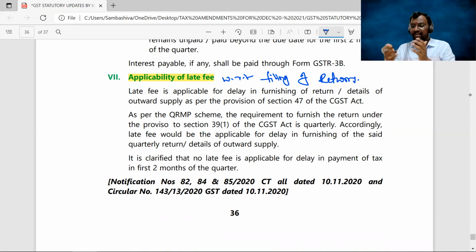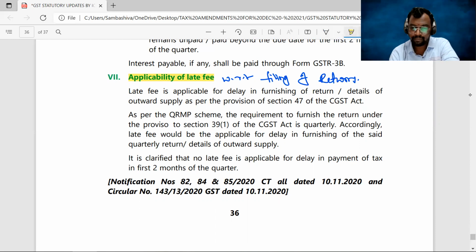For GST year 1, we have seen the 13th of the next month of the succeeding quarter as the due date. Suppose you have not filed on 13th, you filed on 20th or 30th. Late fee is leviable, right? So if you made any default in filing of the returns, if there is any delay in filing of the returns, late fee is leviable, right? But not with respect to delay in payment of tax.